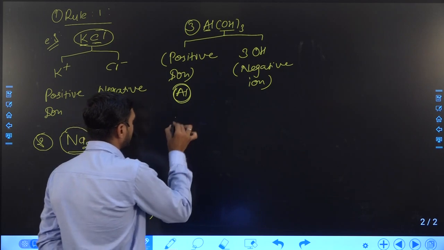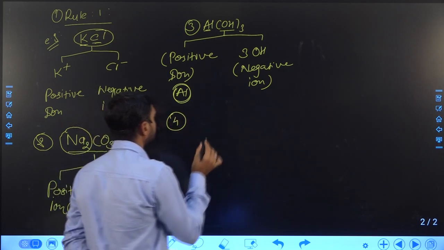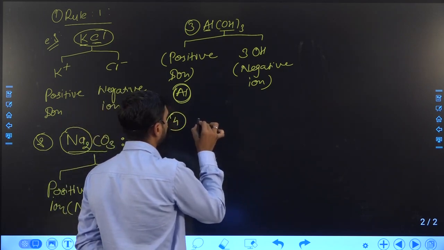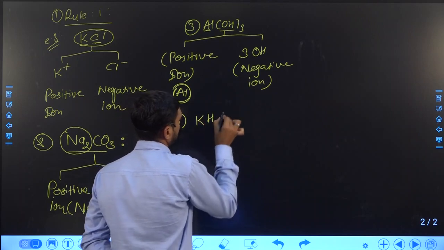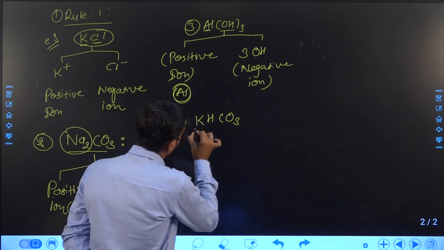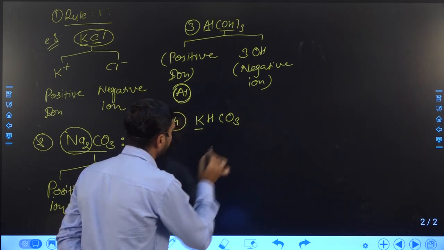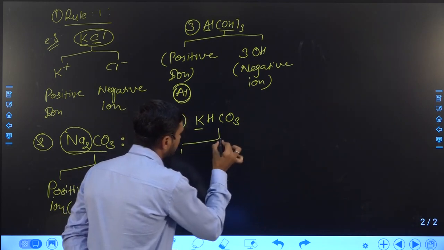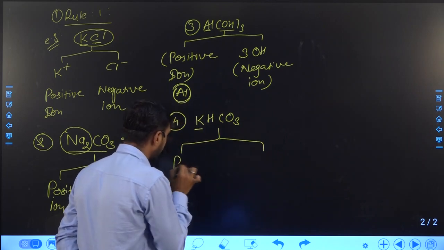Suppose we take another example. Here the first ion is potassium. So the first ion will become the positive ion.